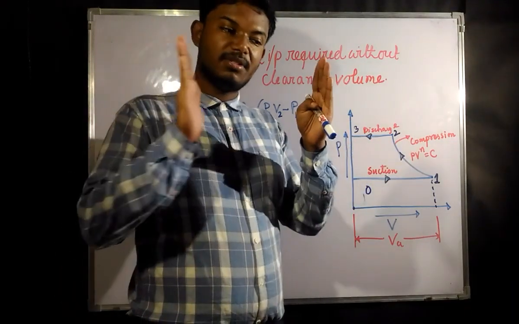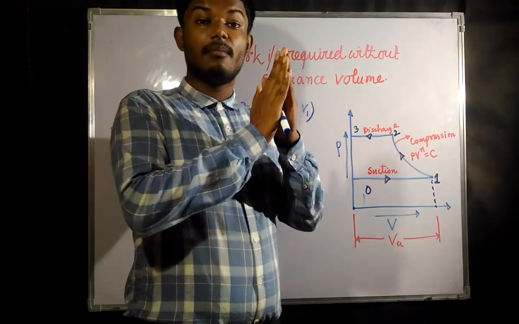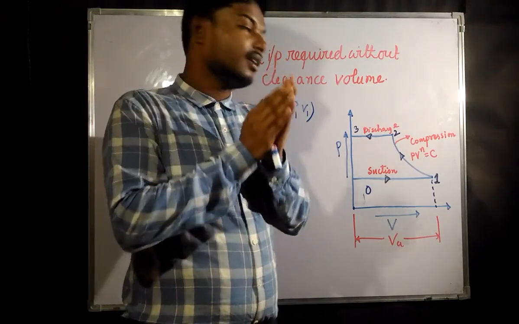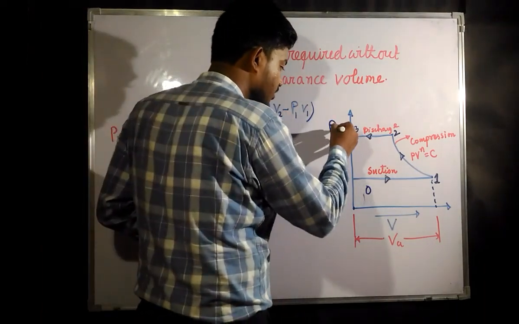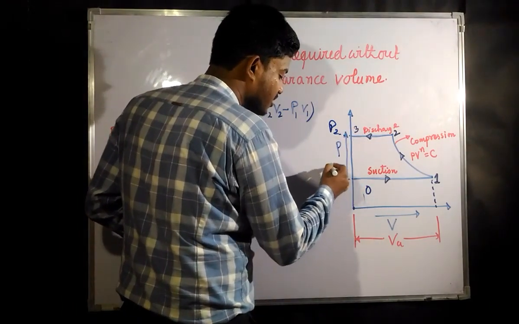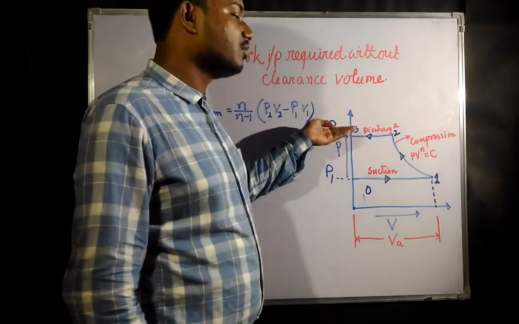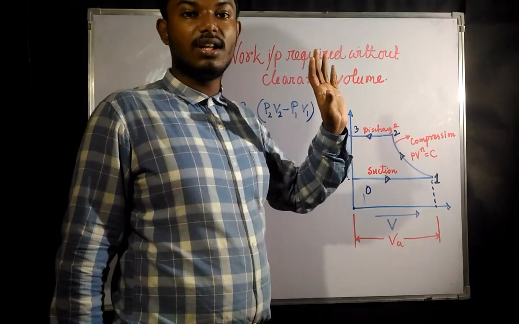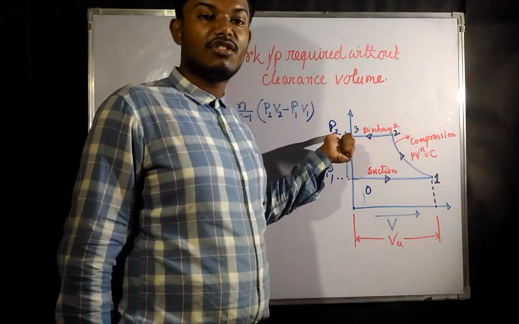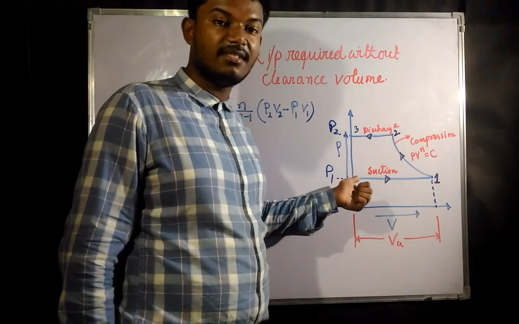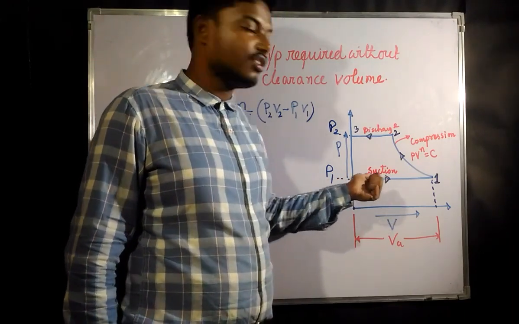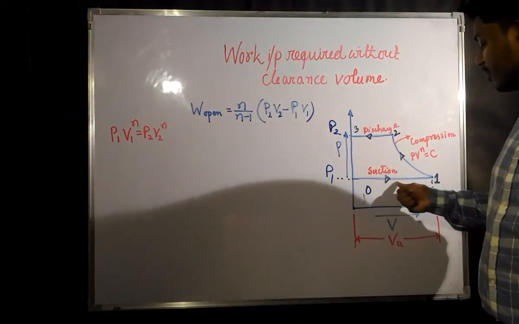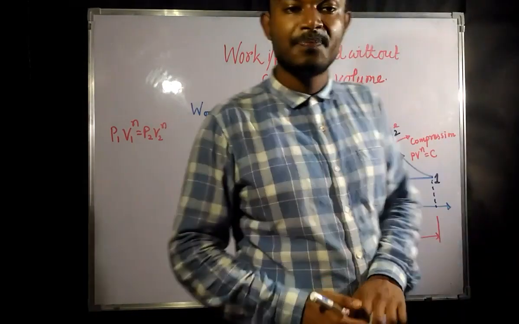Discharge means the volume has again come to point 2, but up to the end of the discharge the pressure was higher. Pressure P2 is the higher pressure. We are compressing it from pressure P1 to pressure P2 by this compression stroke. So before the discharge, the air has a pressure of P2. And when the suction starts again, it comes in at atmospheric pressure, or whatever pressure the air is present at, and in this way the cycle repeats.